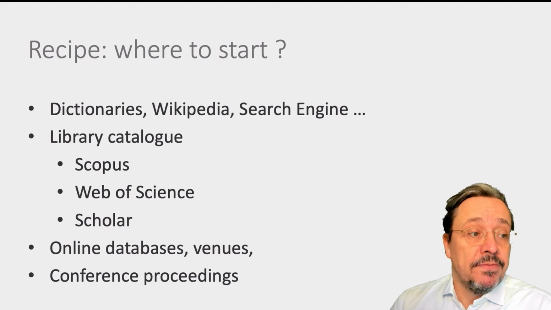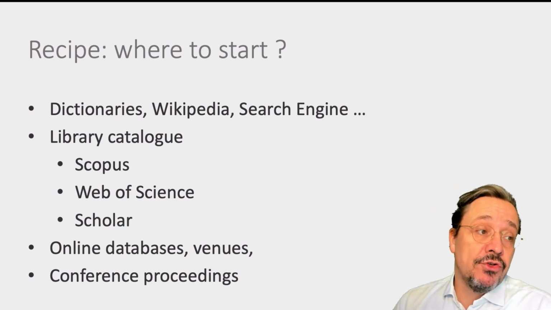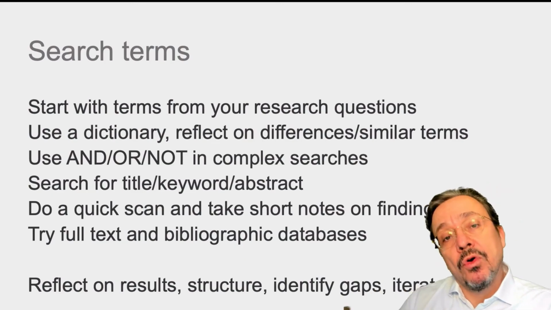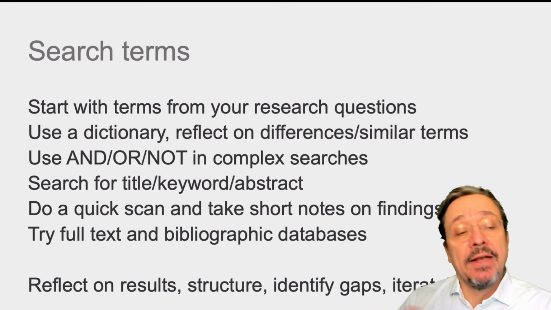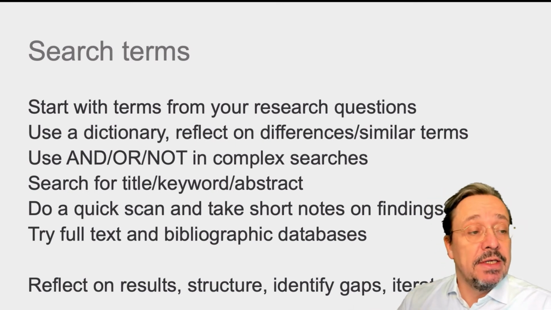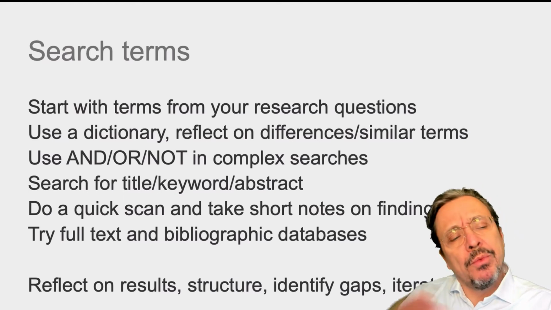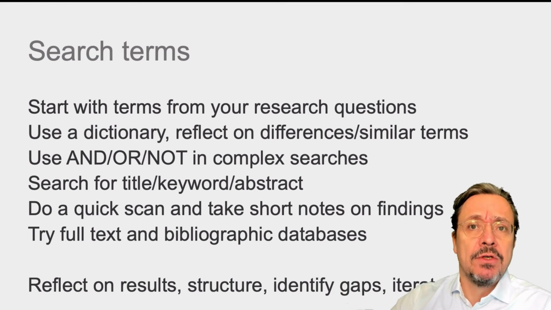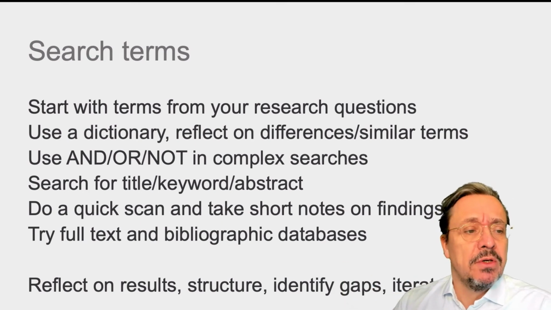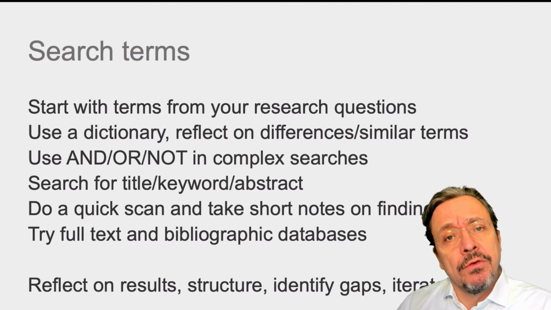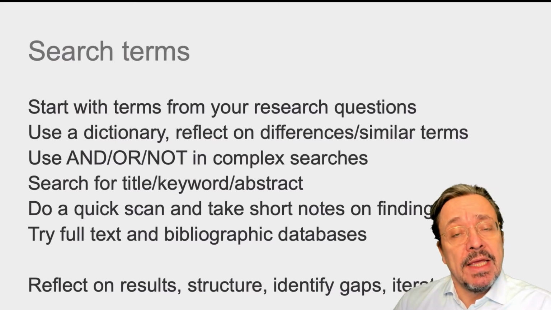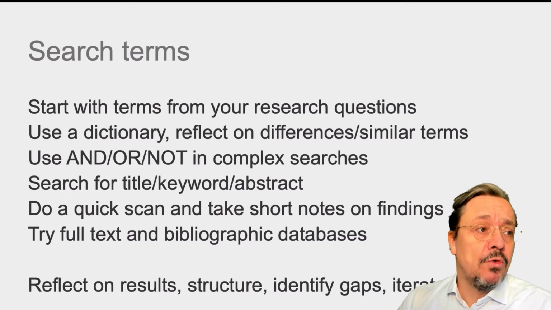So search terms. I come to that in more depth also in the literature review, but as I mentioned before, work with simple and or more complex searches. So combine and, or, not queries, and we will see an example of that later on. Work with different keywords. Typically start to search for title, keyword, abstract. So you don't do a full text search because that becomes much more complex. Do a quick scan and take short notes on findings that strike you. And iterate about your results as mentioned before.